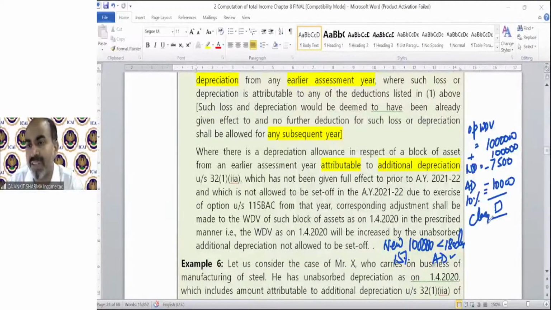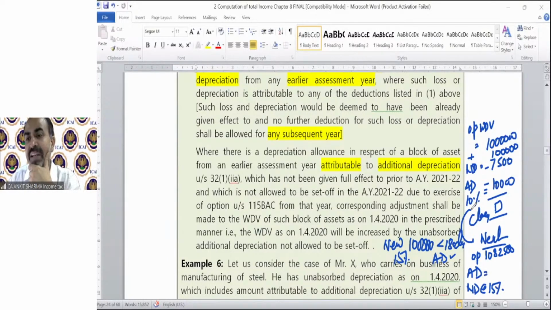But now the provision says, in the next year, the opening WDV will be 11 lakh minus 17,500. That means 10 lakh 82,500. Correct? So in the next year, we can claim the normal depreciation at the full rate of 15% and the balance additional depreciation which has been left over here. We claimed 10,000, but we needed to claim 20%, and we claimed only 10%. So that 10,000 can be claimed over here.